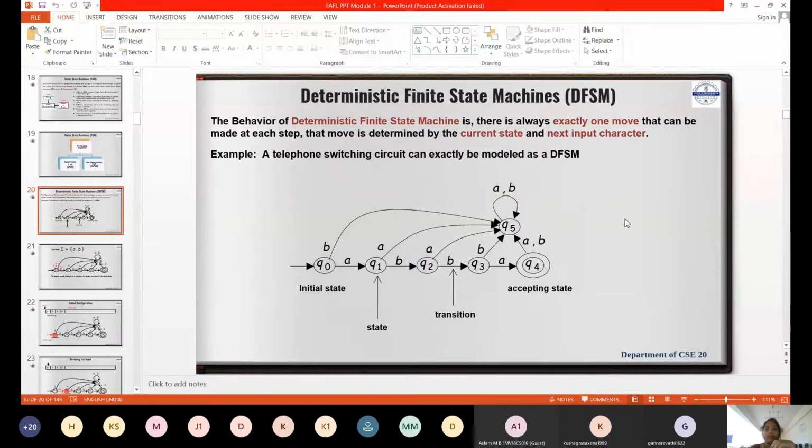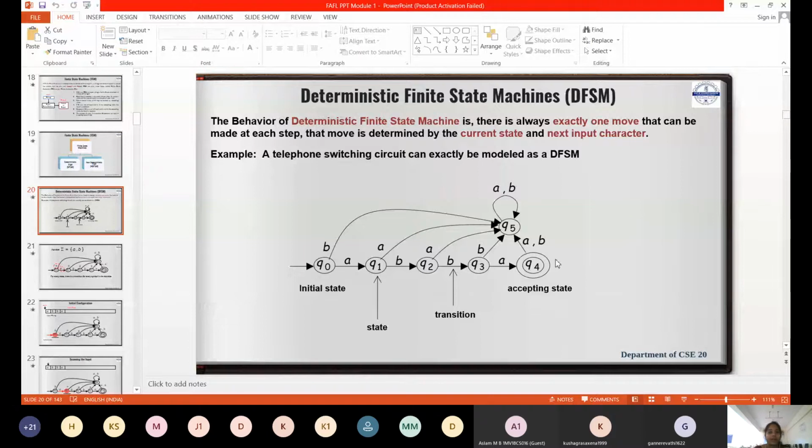Now, what is the set of input alphabets I have? From the starting state, there should be exactly one transition out for each of the input symbols. In deterministic finite automata, that is deterministic finite state machines, you cannot have n number of transitions over a single alphabet. So if the set of input alphabets is A and B, then from every state you should have exactly one transition on A and exactly one transition on B.